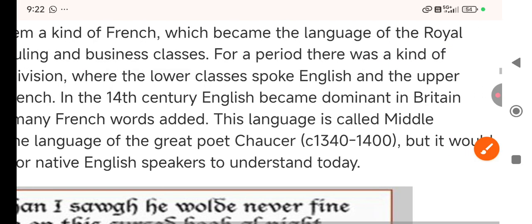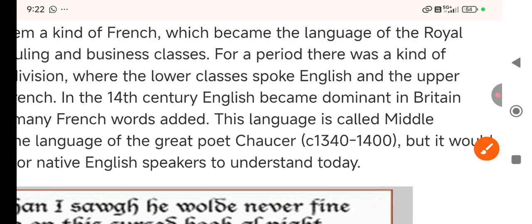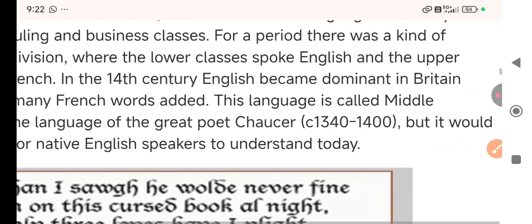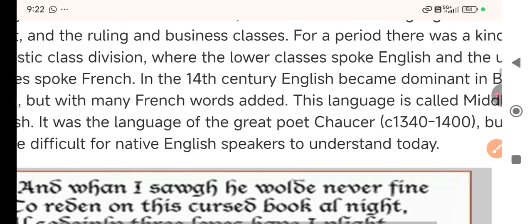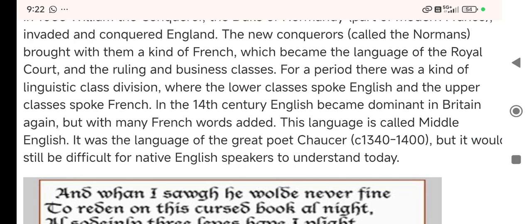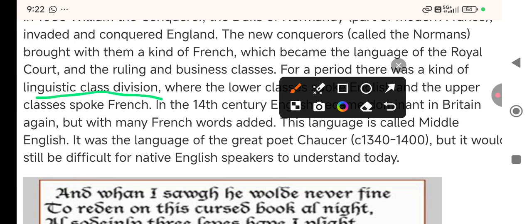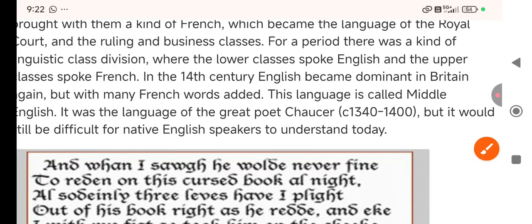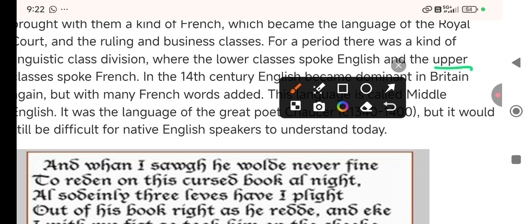Then in that period, there was a kind of linguistic class division, a class division based on language. Society was divided into two: those who spoke French were from the upper class, and the lower class spoke English, while the upper class spoke French, right?